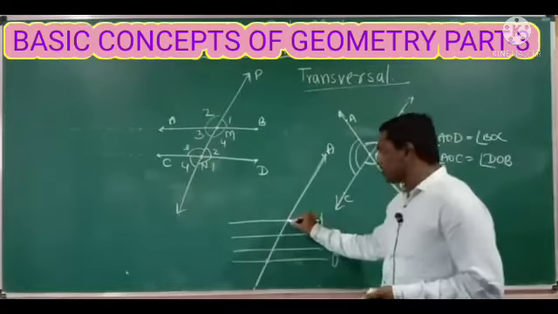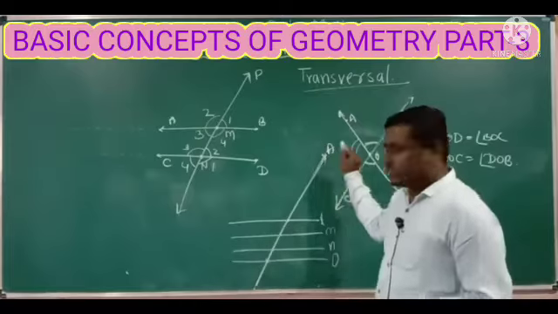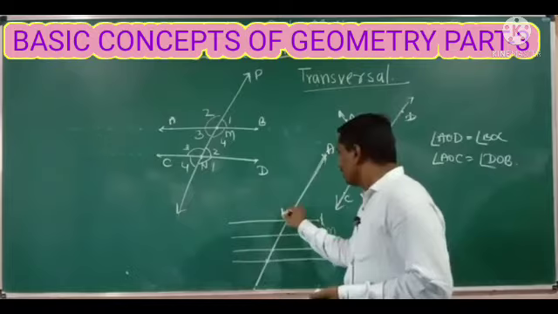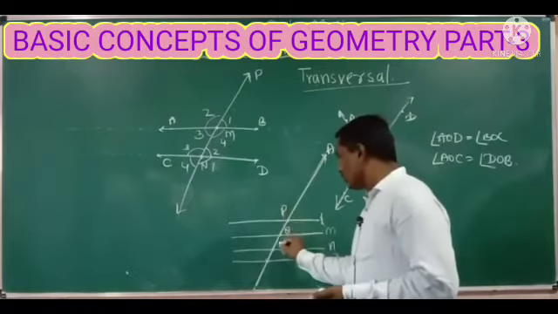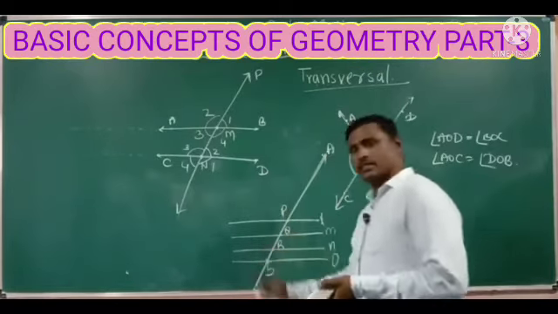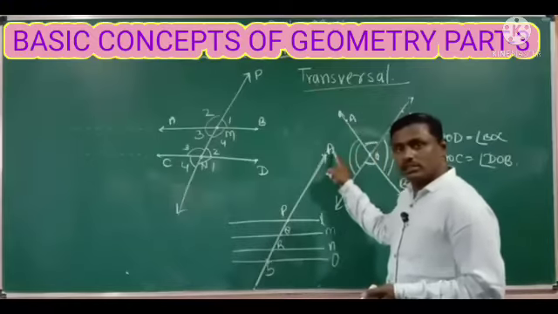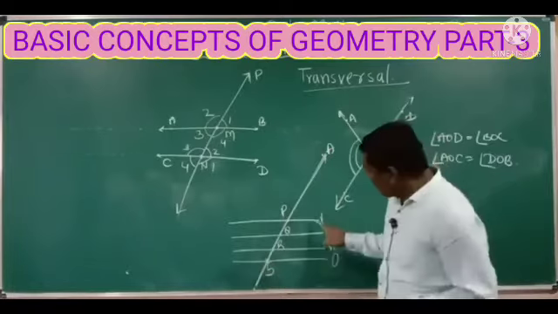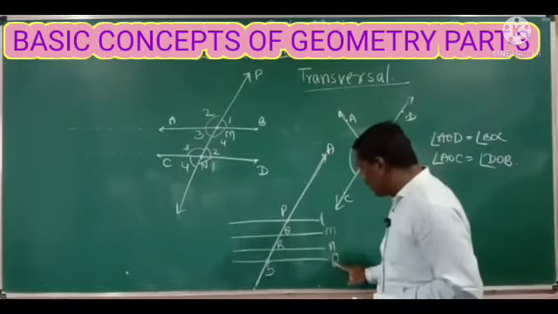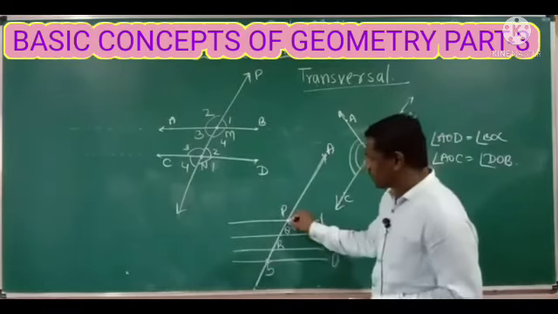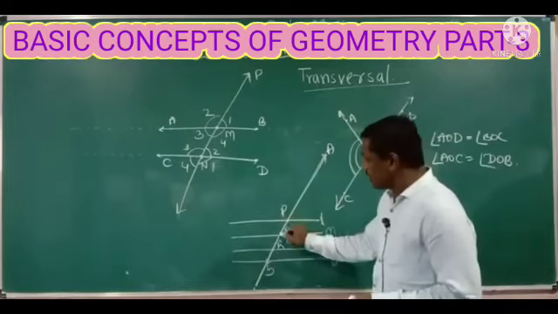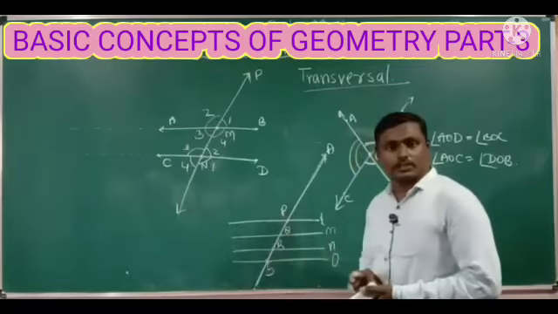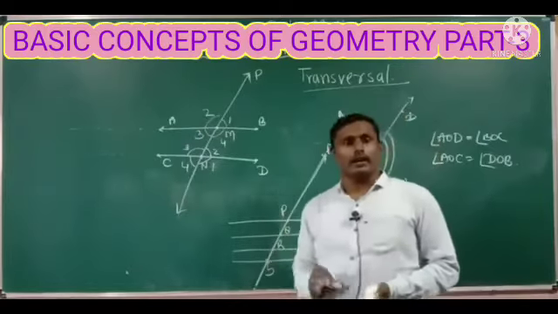Here you are observing that the transversal A intersects the lines L, M, N and O at different points P, Q, R and S. These are the points of intersection on the parallel lines.